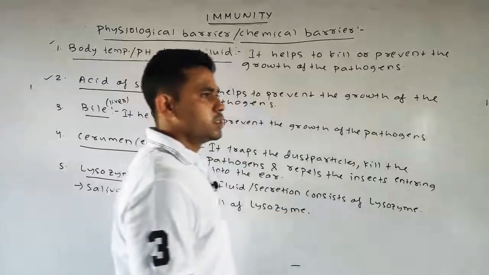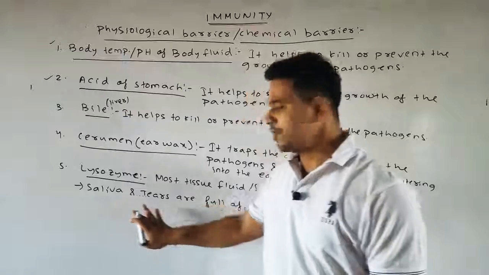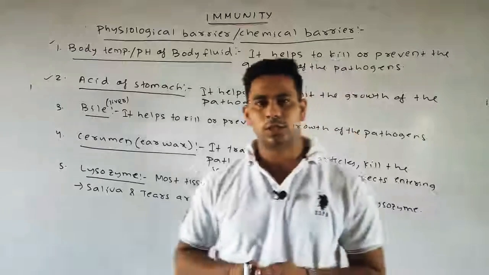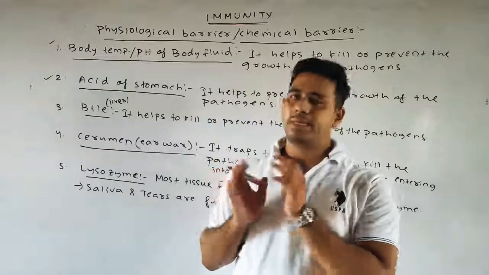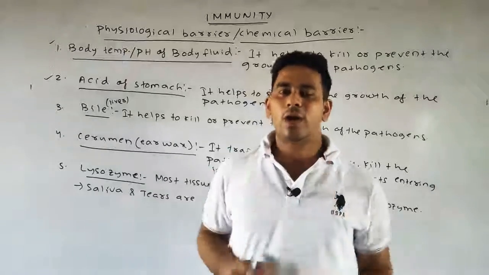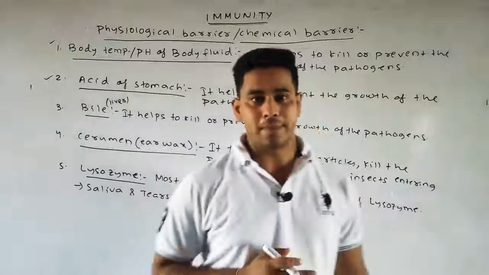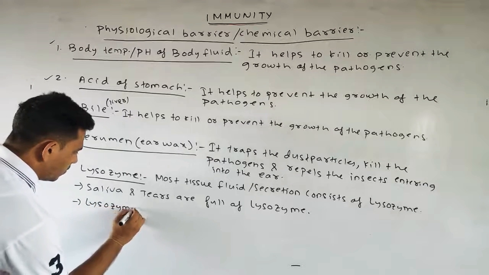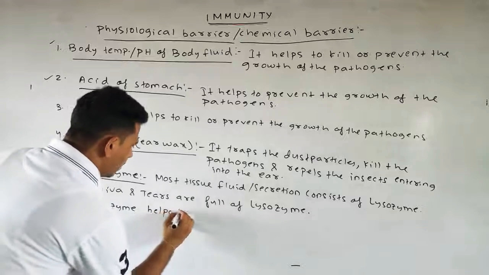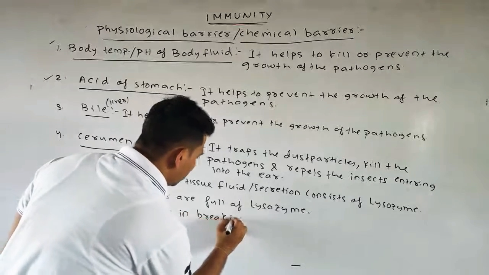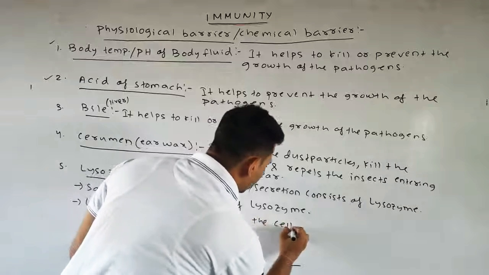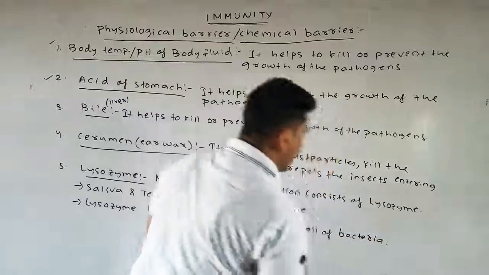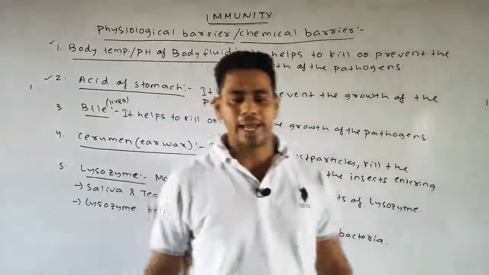Common examples: saliva and tears are full of lysozymes, and most tissue fluid or secretions contain lysozyme. So what does lysozyme basically do? It simply breaks the cell wall of the bacteria. We can simply write: lysozyme helps in breaking the cell wall of bacteria, and eventually it helps to prevent us from various types of pathogens.